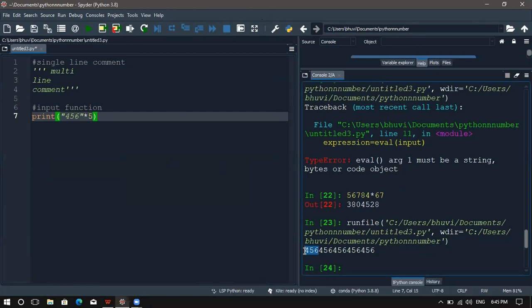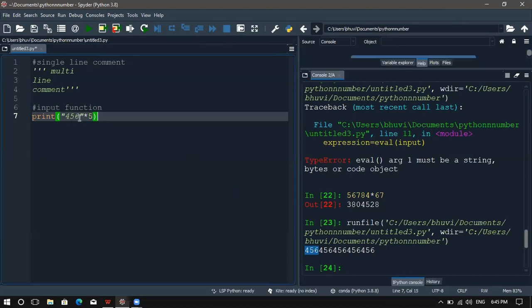Whenever you are giving a string with an integer and the star symbol, it means the string has to be printed that many times, 5 times or 3 times. If I give a number without quotation marks, it will evaluate an expression like 456 into 5.